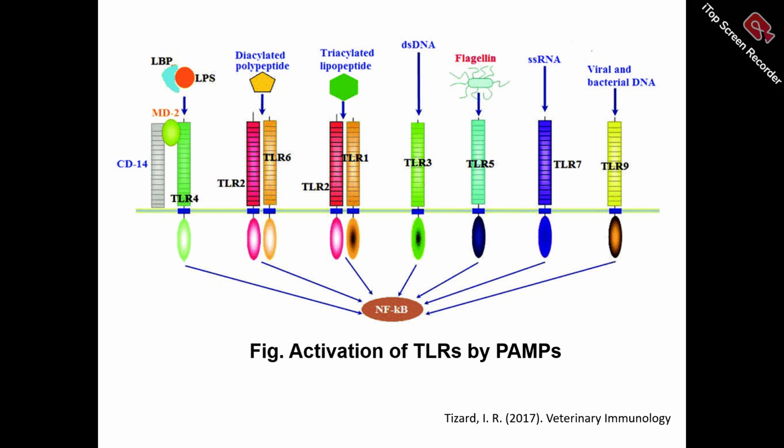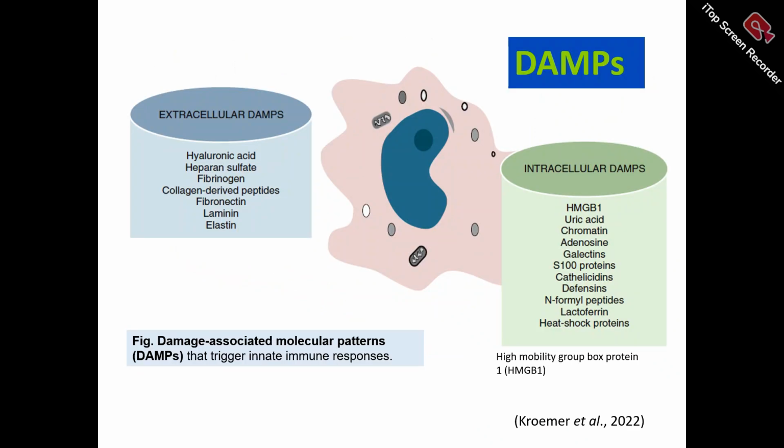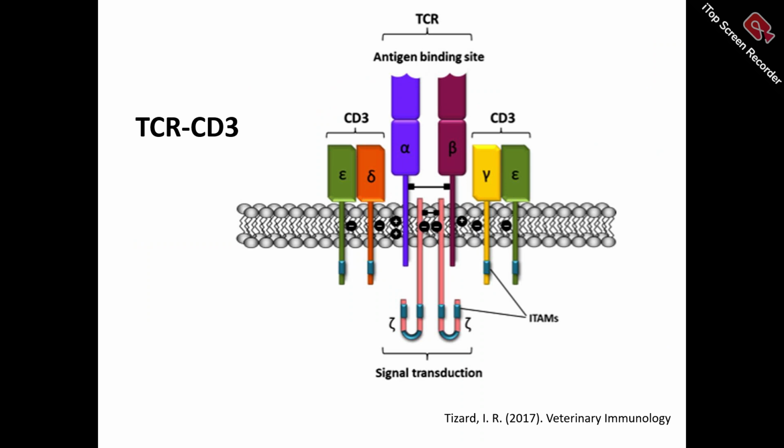The actual antigen is non-self. So there is a discrimination between self and non-self antigen by immune cells. These are the damage-associated molecular patterns, which are also detected by the TLRs. This is the TCR CD3 complex. The TCR of the T cell consists of two chains, alpha and beta.